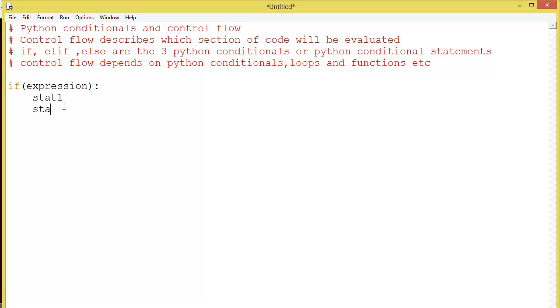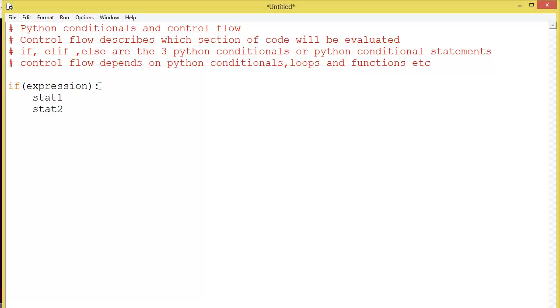Statement 1, statement 2. This all will be executed if this if expression returns true. If this expression succeeds, then the statements under this block will be executed. In other programming languages, you need flower brackets for a block.